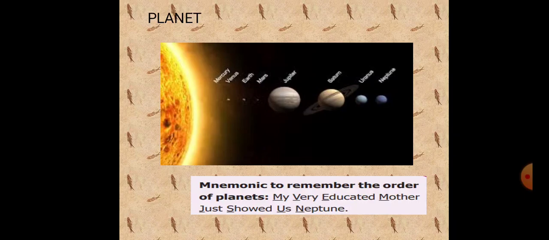This one you learn, you can easily remember the order of the planet names. To remember the order of planets: My Very Educated Mother Just Showed Us Neptune. M for Mercury, Venus, then Earth, Mars, Jupiter, Saturn, Uranus and Neptune.